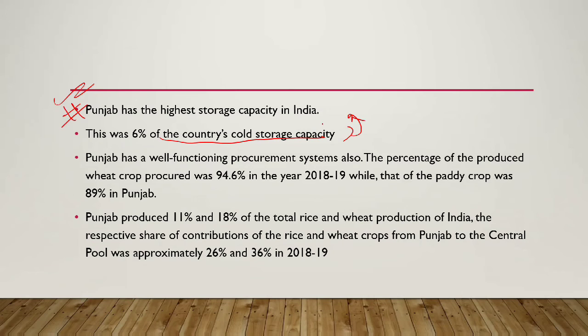Punjab also has a well-functioning procurement system. The percentage of produced wheat crop procured was 94.6% in the year 2018-19, while that of paddy crop was 89% in Punjab. Punjab has produced 11% and 18% of total rice and wheat production of India, and the respective shares of contribution of rice and wheat from Punjab to the central pool, basically the pool that is being collected for public distribution and to run different schemes, are 26% and 36%. So 26% of the pool for rice comes from Punjab and 36% of wheat comes from Punjab for that central pool.